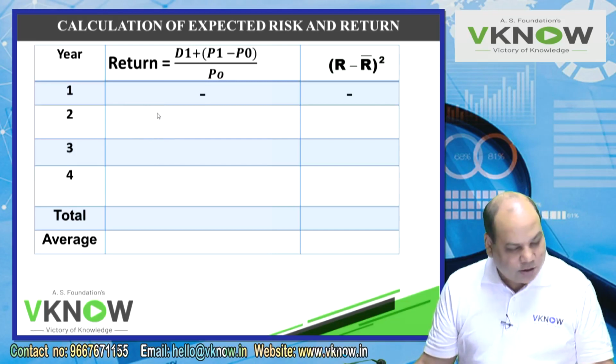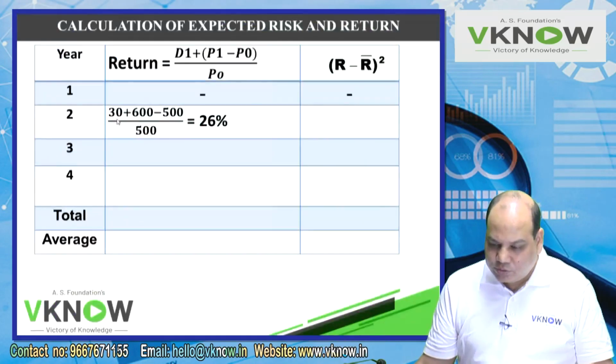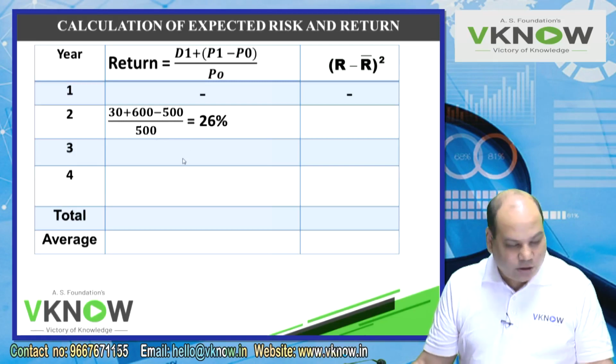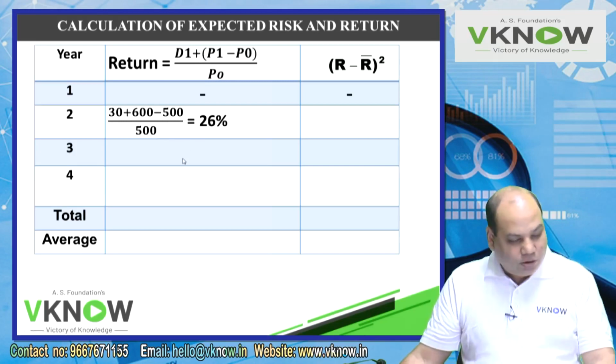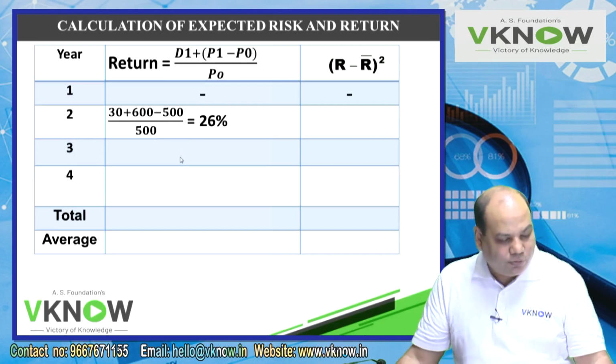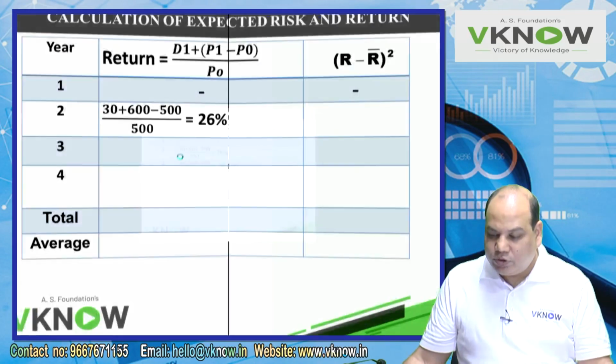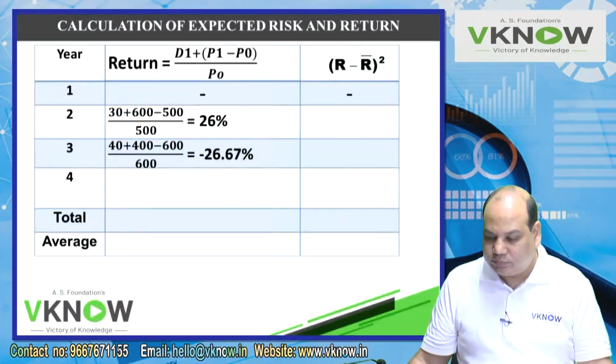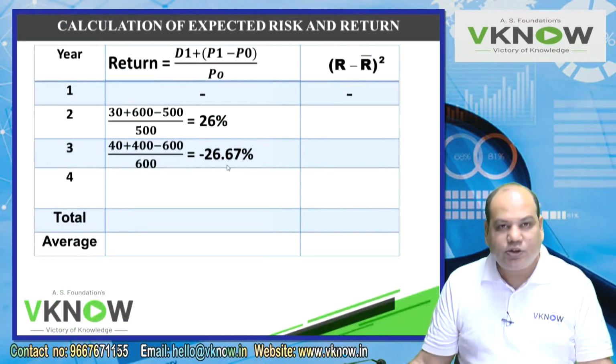In second year, dividend is 30, price is 600, minus price 0, 500, divide by 500. So check the answer. It comes to 30 plus 600 minus 500 divided by 500. You will get 26%. Now try on your calculator. Third year is 40 plus 400 minus 600 divided by 600. So this time it is negative 26.67%.